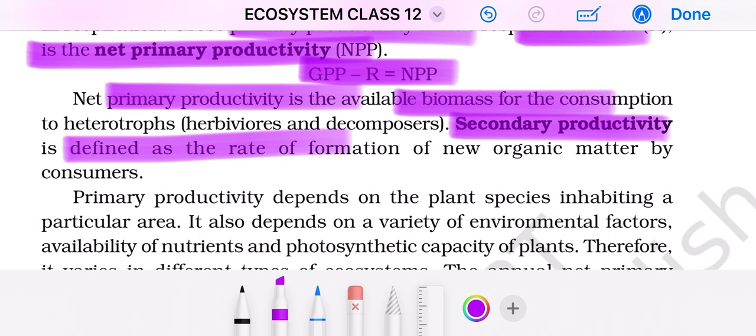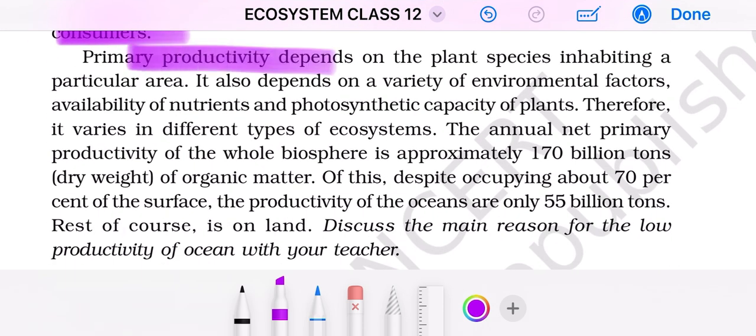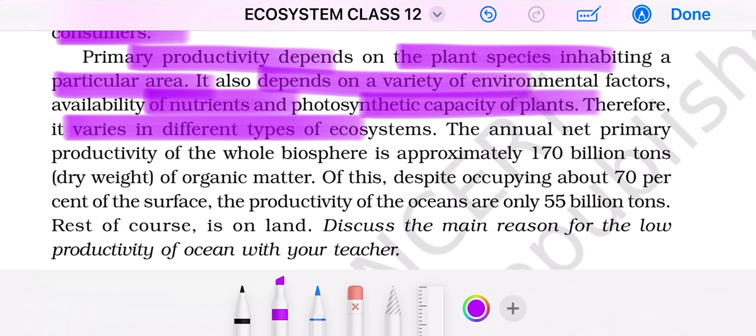Secondary productivity is defined as the rate of formation of new organic matter by consumers. Primary productivity depends on the plant species inhabiting a particular area. It also depends on a variety of environmental factors. Yes, availability of nutrients and photosynthetic capacity of plants. Therefore, it varies in different types of ecosystem.